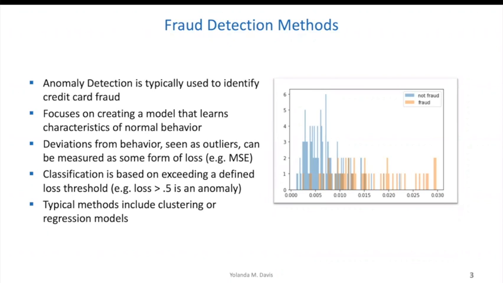So the key being, when normal behavior and normal characteristics are understood, any deviations or outliers from that normal behavior can be measured as some form of loss. And that measurement can then be used to classify whether or not something is normal or is a fraud or anomaly.